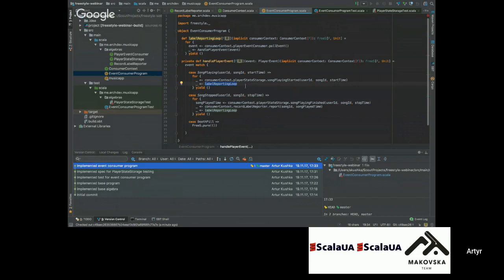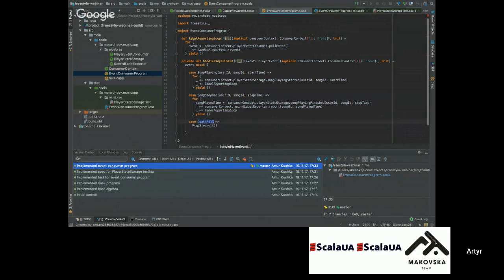But with Freestyle, one of the features when we are using these free monads is that we get trampolining from the core, just like for free. So what is trampolining? It's a way to optimize recursion to not throw a Stack Overflow exception. It doesn't come for free from a performance point of view, but you have to think about it.